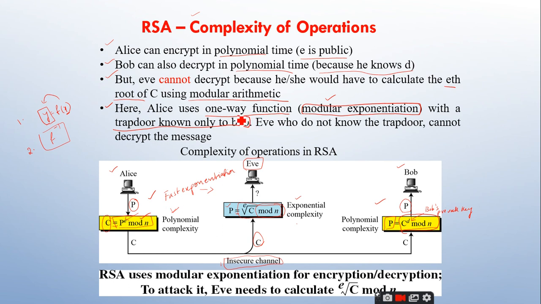Now tell me, what do you mean by trapdoor one-way function? This also we have seen, right?